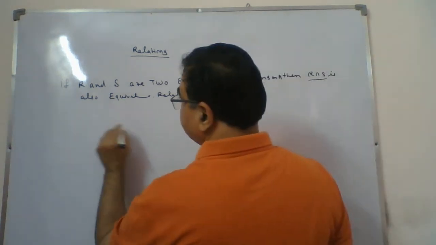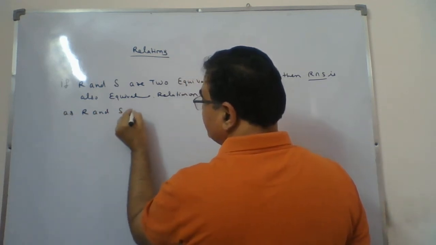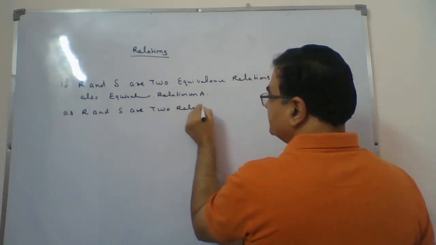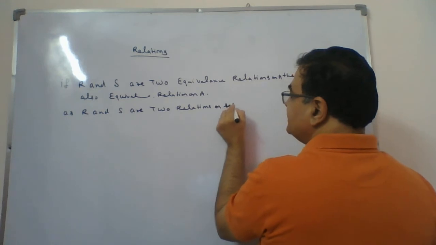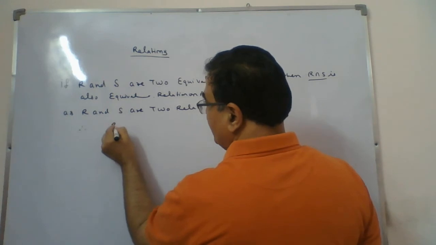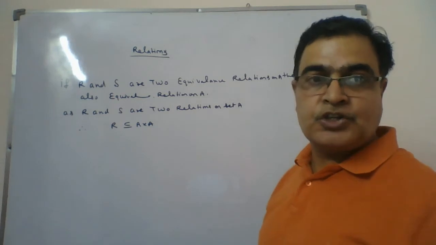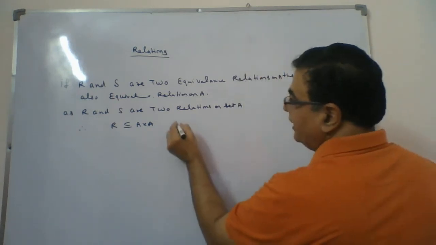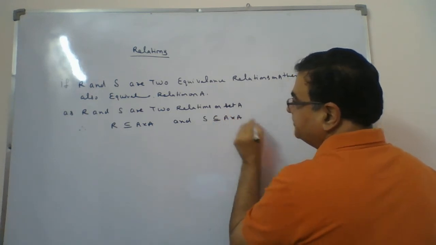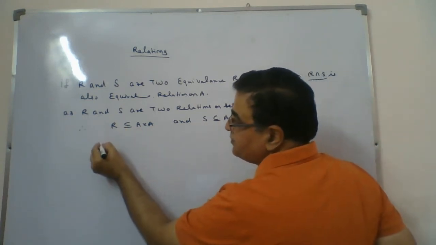So first we say, as R and S are two relations on set A, therefore R will be a subset of A cross A. We have already done that. If R is a relation, it is always a subset of A cross A. And at the same time, S is a subset of A cross A.